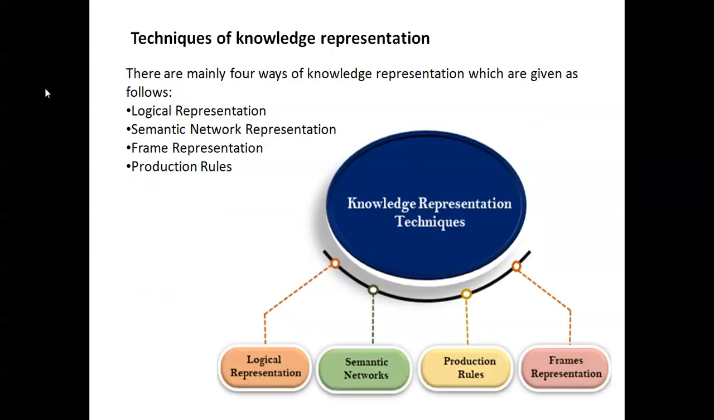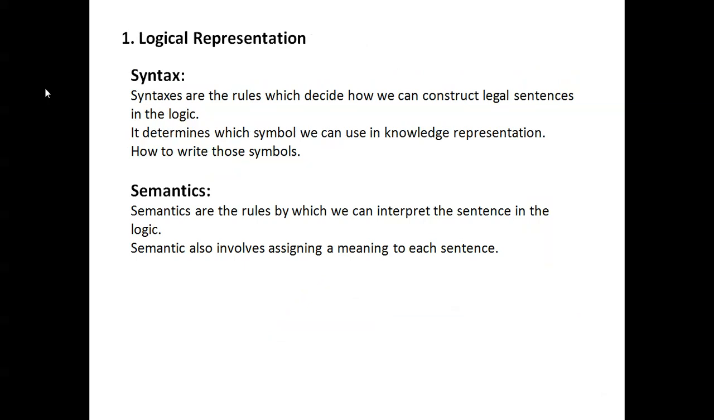Techniques of knowledge representation. There are mainly four ways: logical representation, semantic network representation, frame representation, and production rules. Logical representation has syntax and semantics. Syntax is based on legal sentences in the logic. It determines the symbols we can use in knowledge representation. Semantics are the rules by which we can interpret the sentences in the logic. It involves assigning a meaning to each sentence.